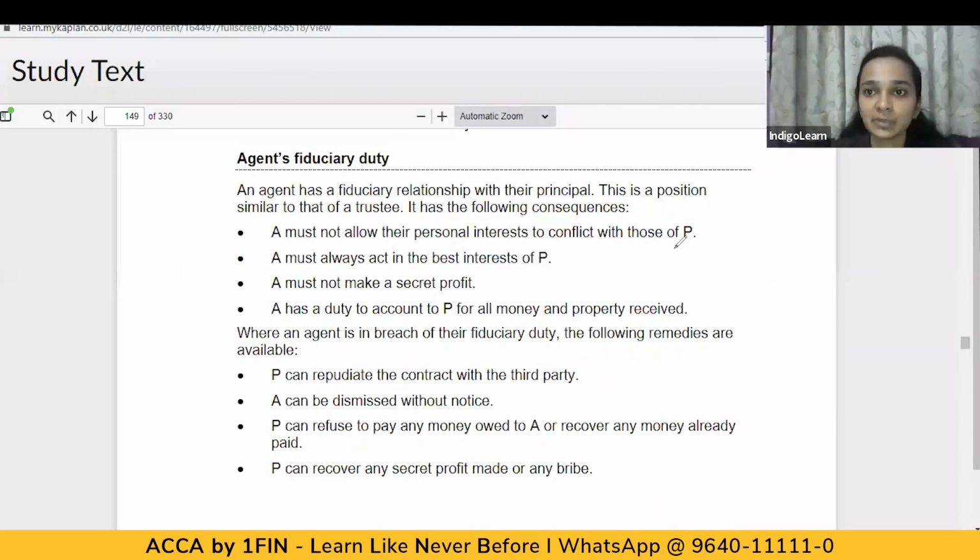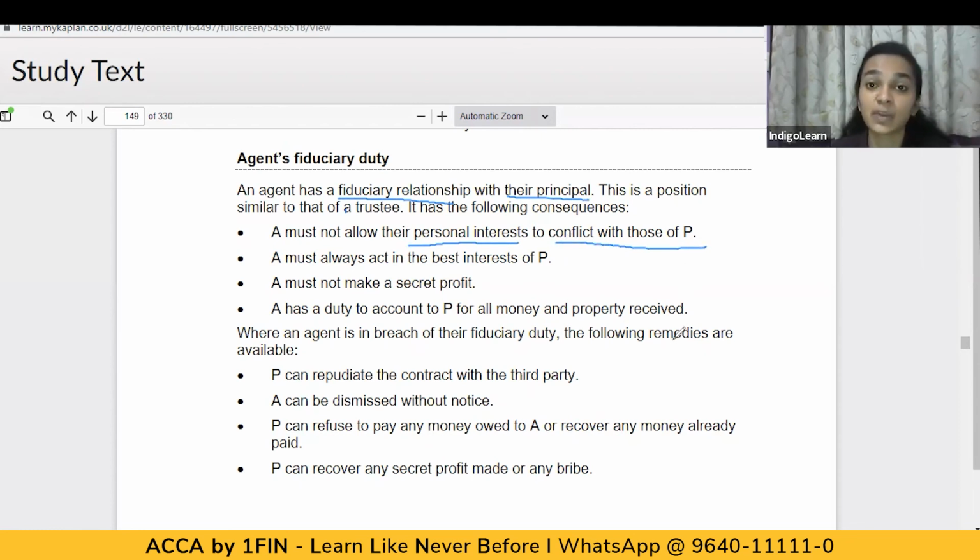Now let's talk of the agent's fiduciary duty. The term fiduciary basically means trust. So the agent has a fiduciary relationship with their principal. Basically, it is a relationship of trust, and this is a position similar to that of a trustee, and it has the following consequences. The agent must not allow their personal interest to conflict with those of the principal.